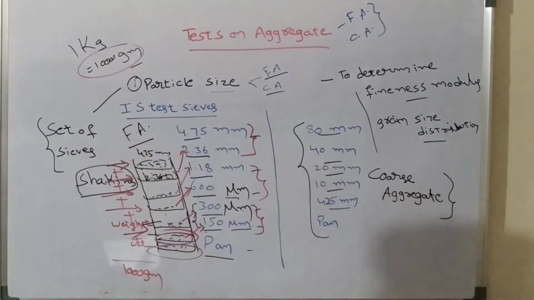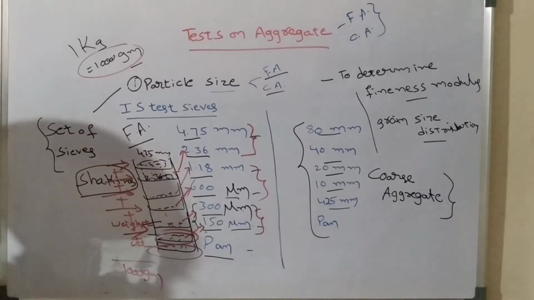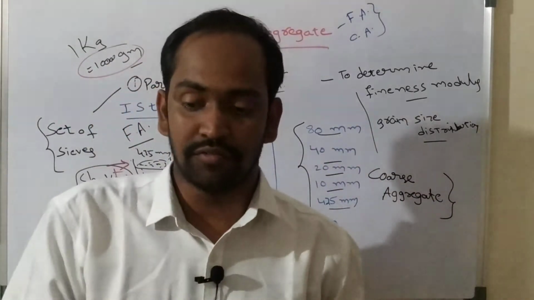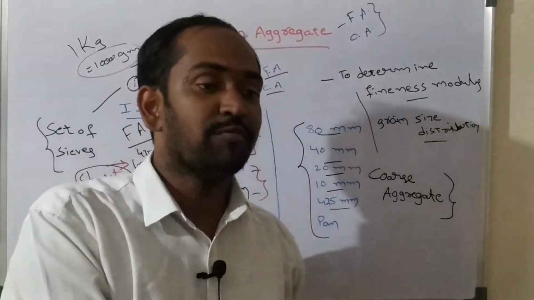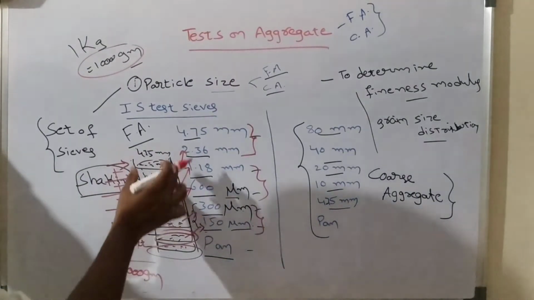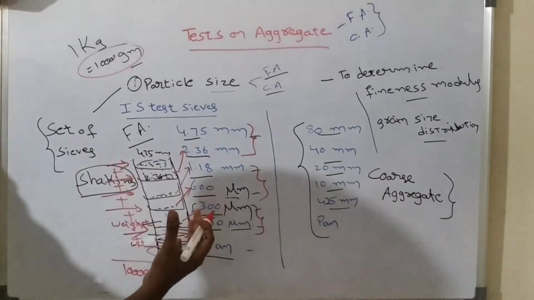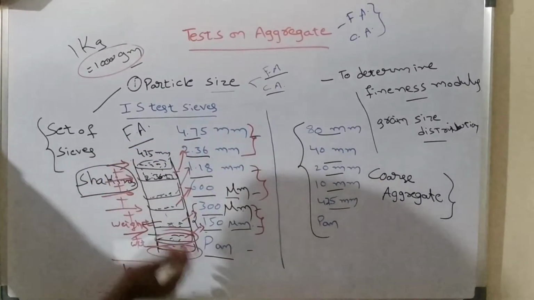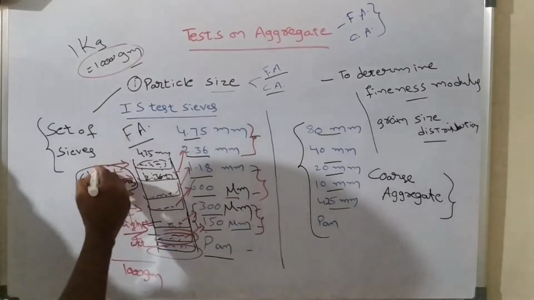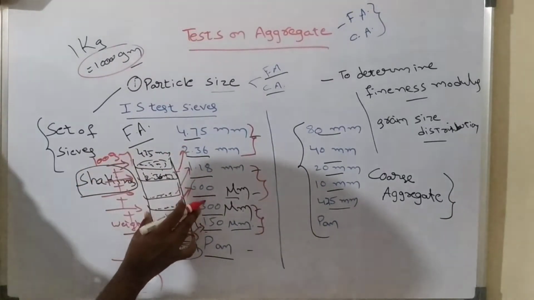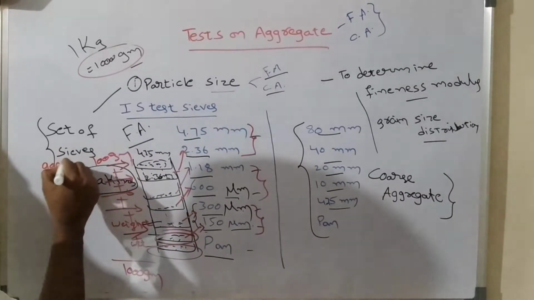After that, you calculate the weight retained on each and every sieve. Automatically, you can also calculate the quantity of particles passed through each and every sieve. For example, if you have taken 1000 grams and 100 grams of particles are retained on this sieve, then how many particles have passed through this sieve? 900 grams of particles have passed through this sieve.